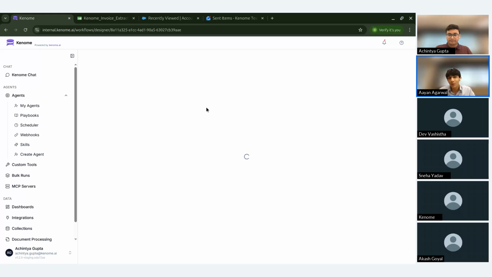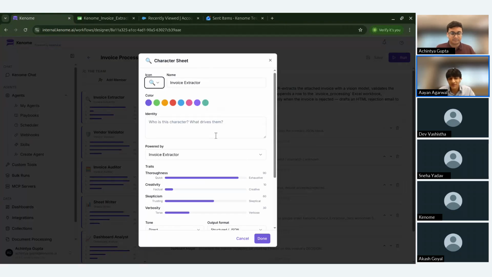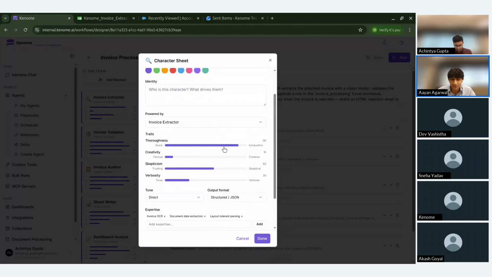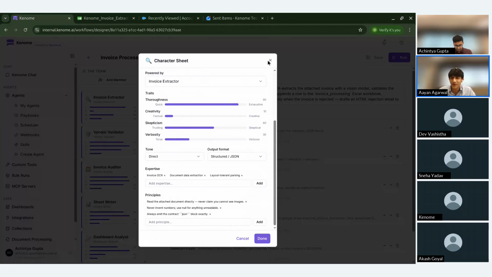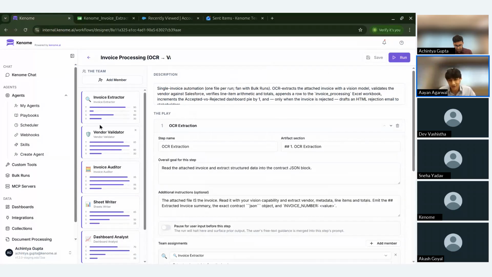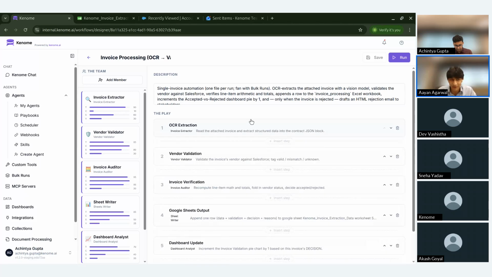And basically, how playbooks work is that you create a team which comprises of your agents, in which you can give them a persona, you can give them a tone or an expertise, and then your entire work, you can basically define it in the form of a play, which is basically a step-by-step workflow, which gives you the complete granular control over it.